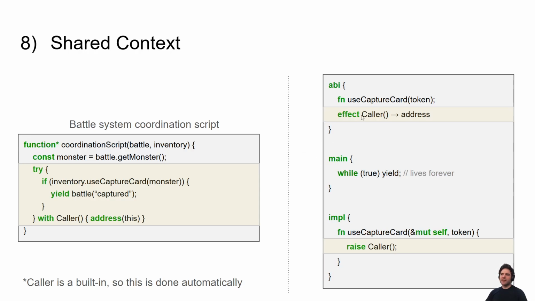Notably, we have this concept of effects in Starstream. Your function can raise an effect. It's like, go up to the parent, go up to the coordination script, and say, I want you to give me your address. So the coordination script's in a battle. If the user tries to use a capture card, then it goes in here and gets the caller's address, and so we can say you can only use a capture card if you're called from the battle script and you're in a battle, and so on. So it allows you to have this cross-contract system just by modeling effects that can go up and down the stack.